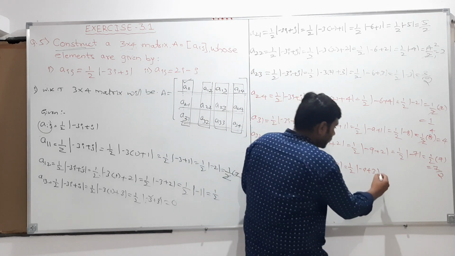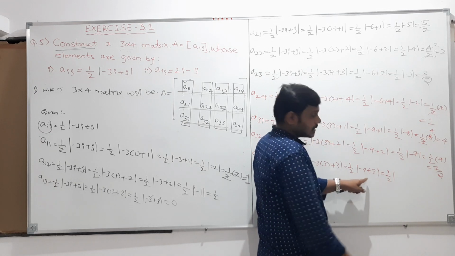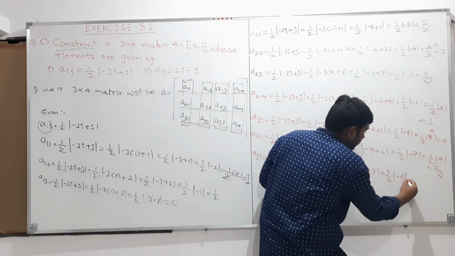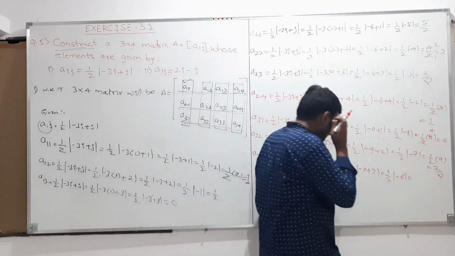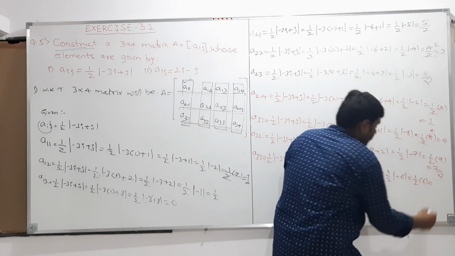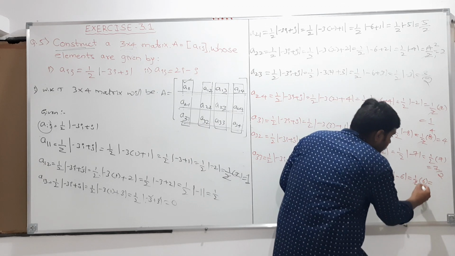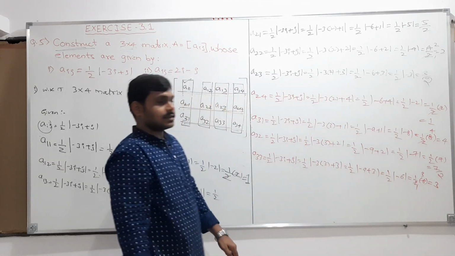So therefore this is equal to half modulus of minus 9 plus 3, which is minus 6. Inside the modulus, half into 6, and 2 ones are 2, 3 twos are 6, so therefore that value is 3.